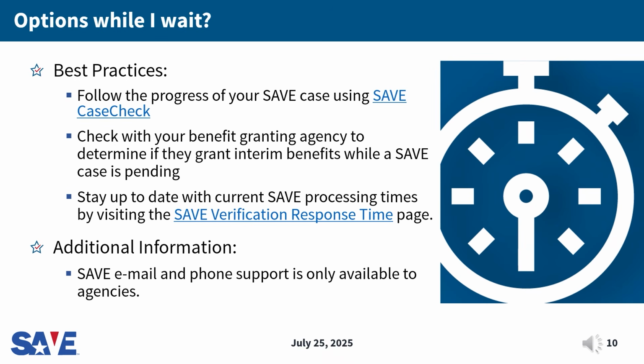And last, it is important to stay up to date with the current SAVE processing times. You can see current average processing times on the SAVE website by selecting About SAVE and SAVE Verification Response Time. Please note that the SAVE email and phone support information is intended for agency use only, not benefit applicants. Contacting SAVE will only result in our customer service representatives referring you back to your agency for support.